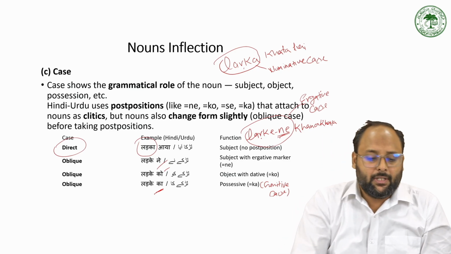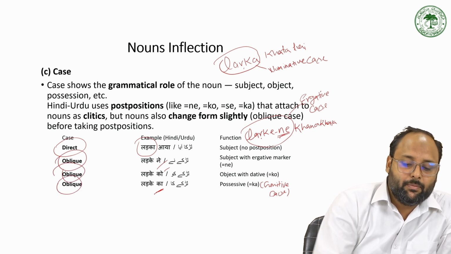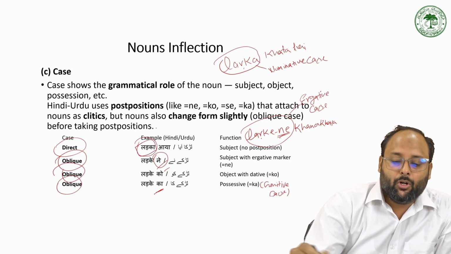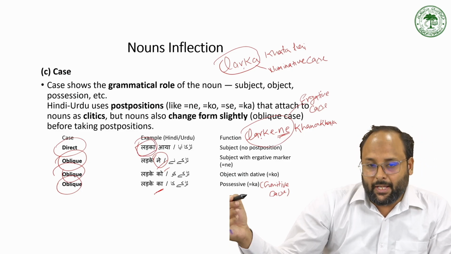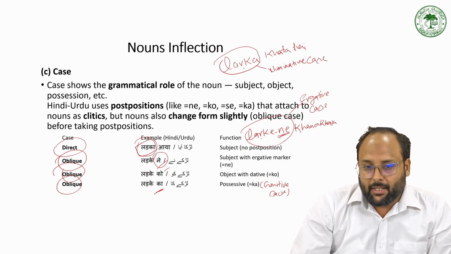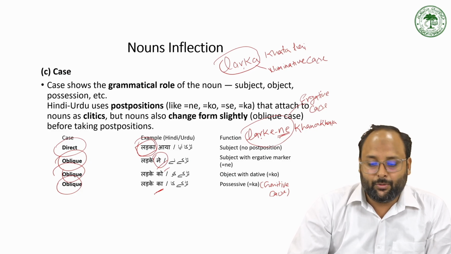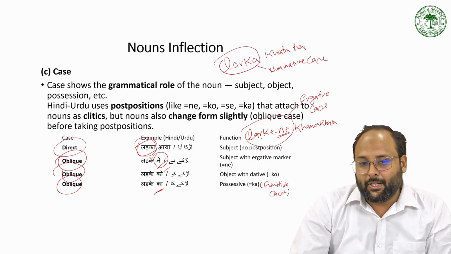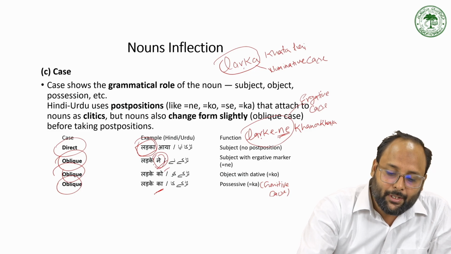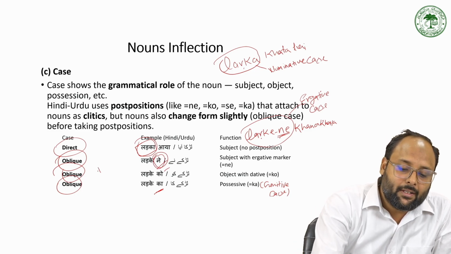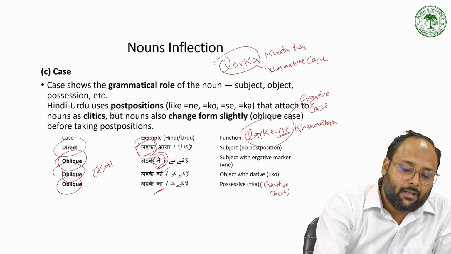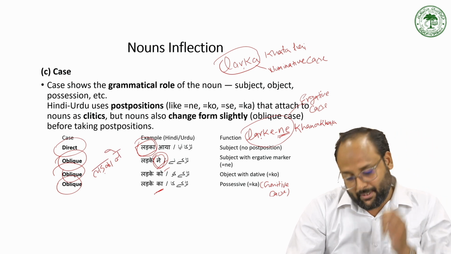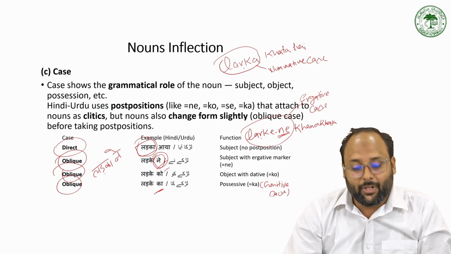So why do we call it the oblique case? Oblique case means when you have any postposition after the simple noun ladka. So when we add any postposition to ladka, it changes its form. So ladka changes into ladke. So it changes its basic form. So ladka changes into ladke to add ne. We cannot say ladka ne. We always say ladke ne. So ladke ne, ladke ko and ladke ka.